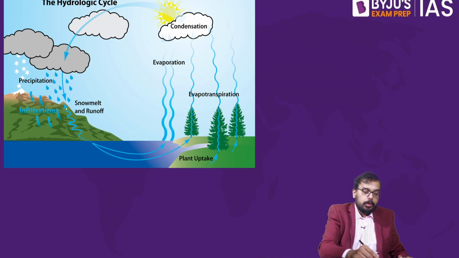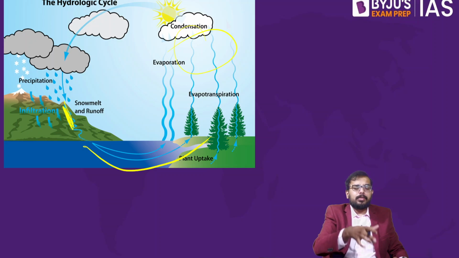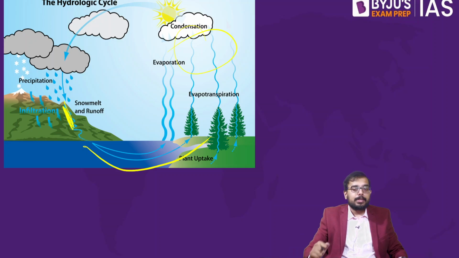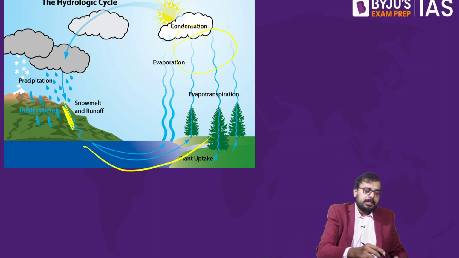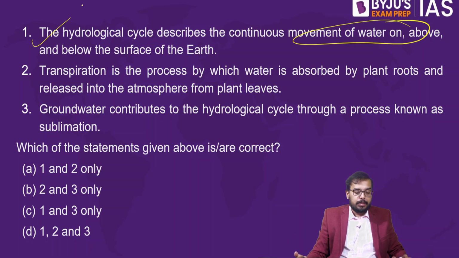So hydrological cycle means the continuous movement of water on, above and below. This is on the surface, this is above the surface, this is below the surface. So when the water moves on the surface, above the surface and below the surface, we will call it a hydrological cycle. When we track this movement, it's called a hydrological cycle. So statement 1 is right.